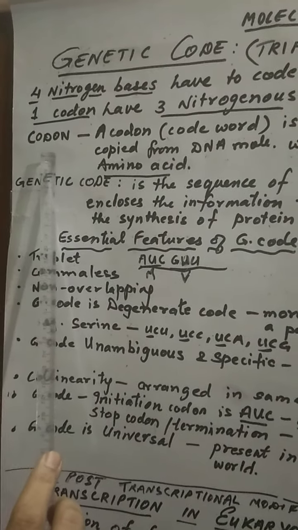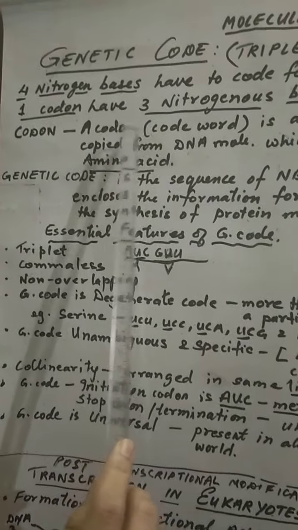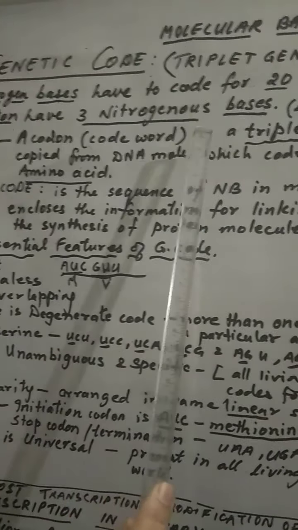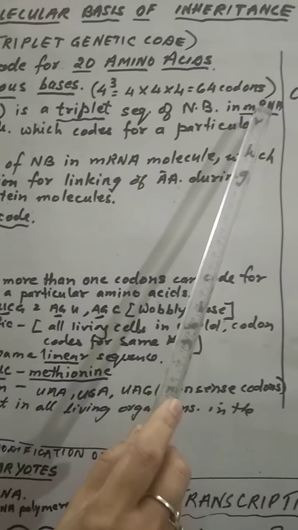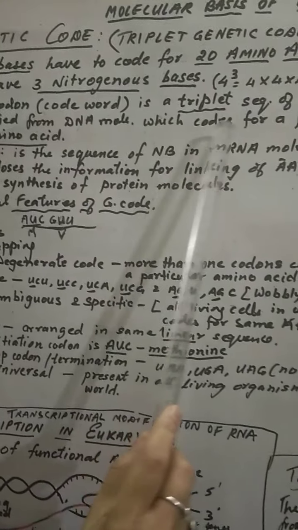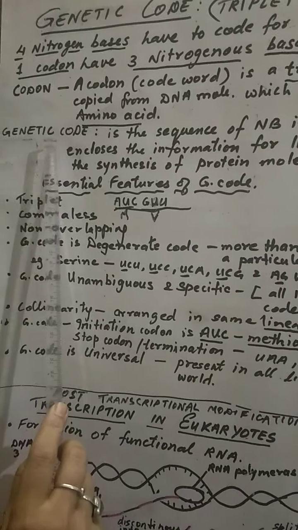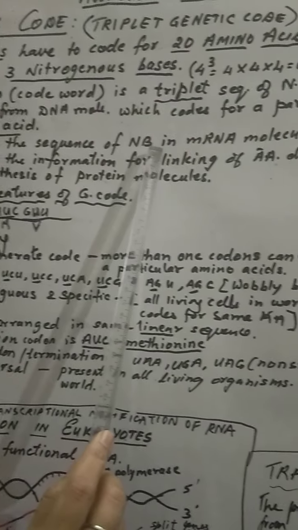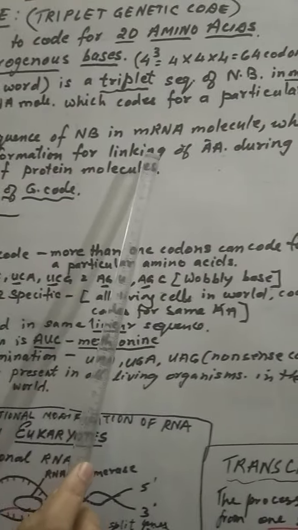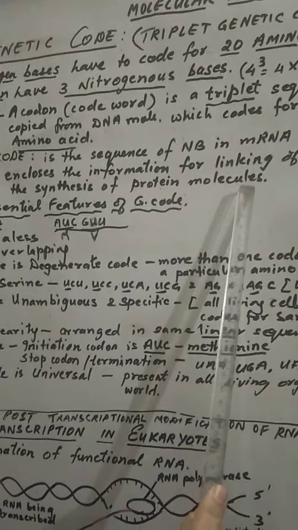A specific definition of codon and genetic code is asked in exams. So do remember the keywords. Here, a codon. What is a codon? You can say it is a code word. It is always a triplet sequence of nitrogen bases in mRNA copied from the DNA molecule which codes for a particular amino acid. Then what is genetic code? Here it is a sequence of nitrogenous bases on the mRNA molecule which encloses the information for linking the amino acids during synthesis of protein molecule.